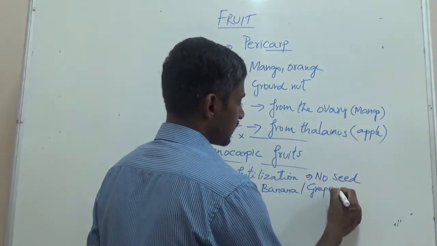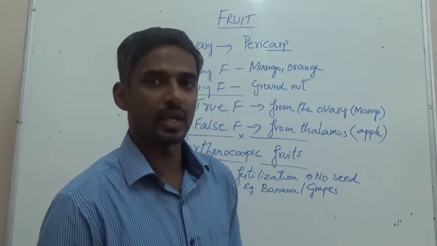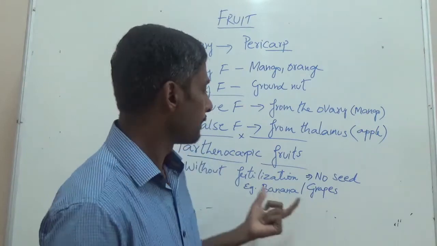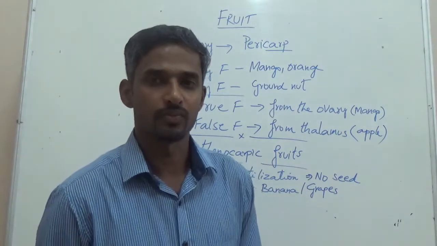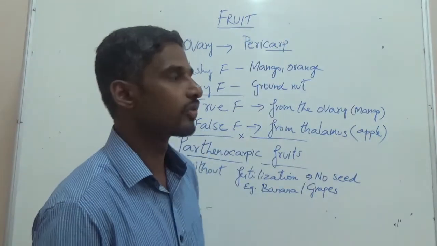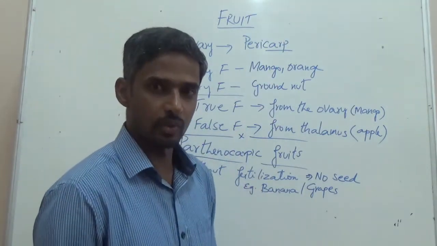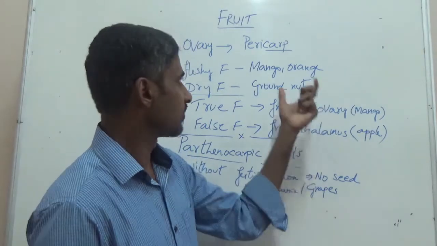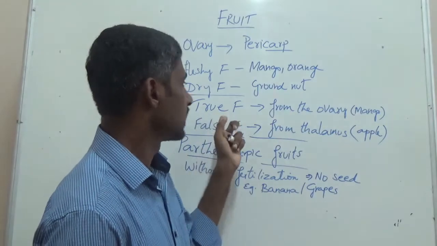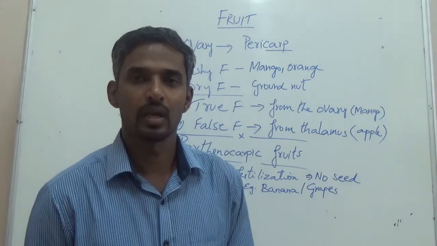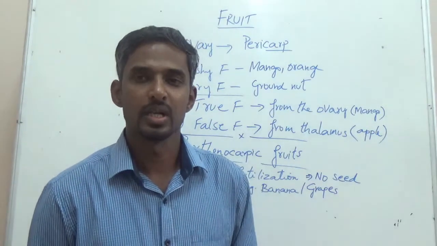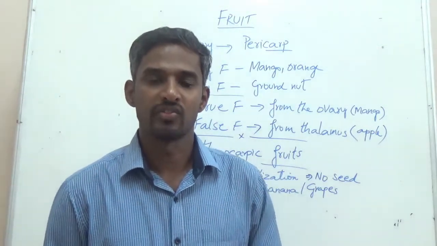There are grapes with seeds and there are grapes without seeds. Those seedless grapes come under parthenocarpic fruit. And therefore there are these many things that we need to cover under fruit. One is what is fruit, and based on fleshiness or dryness, there are different fruits. And then mainly types of fruits, we have true fruit and false fruit. And lastly we have parthenocarpic fruit, which is production of fruit without fertilization.